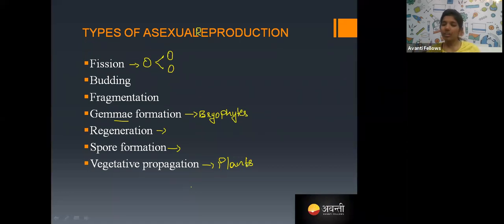The flower is considered the reproductive part, and apart from the flower, root, stem and leaf are considered the vegetative parts. If these vegetative parts have the capacity to give a new plant, that is called vegetative propagation. Okay, yes, Bryophyllum is an example. I'll show you some examples also. Now, we'll see some examples.